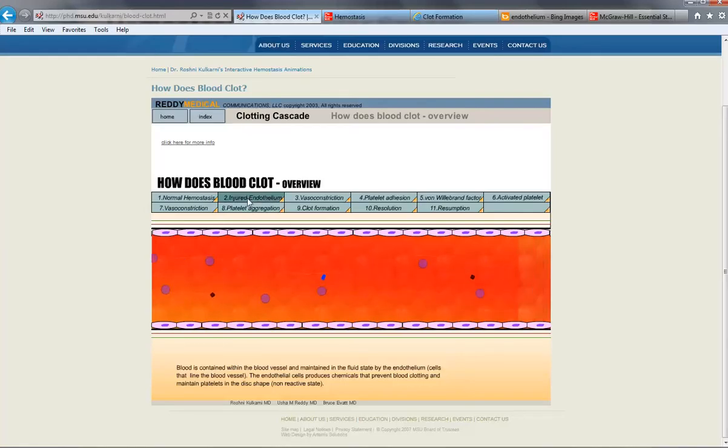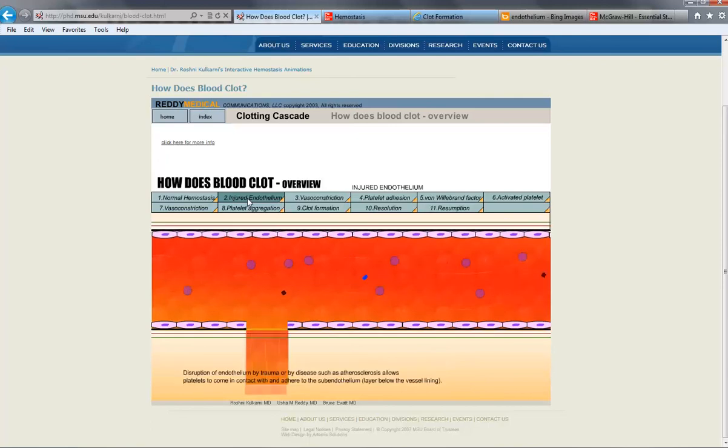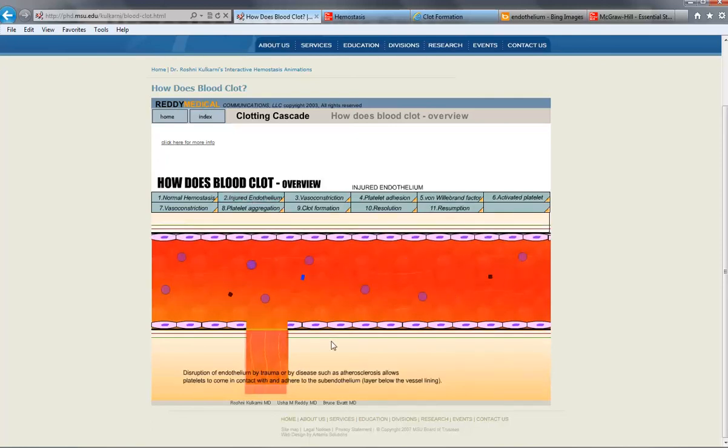So in this animation, we're about to see injured endothelium, that is, an injured blood vessel within a tissue or an injured blood vessel by itself. Now that injury damages these endothelial cells, simple squamous cells that line the lumen, the opening of the blood vessel. Those cells stop producing nitric oxide, and they stop producing prostacyclin.